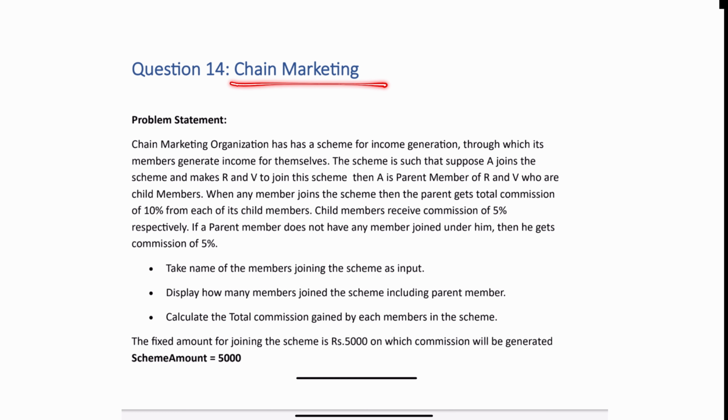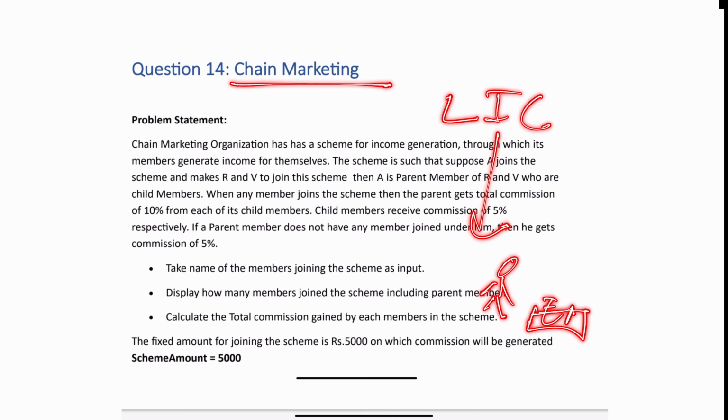It is chain marketing. So what does this mean, chain marketing? I hope you know LIC, right? If you convince a person who is willing to take an LIC policy, whenever he pays the premium amount of that policy, you will be getting some percentage of benefits.